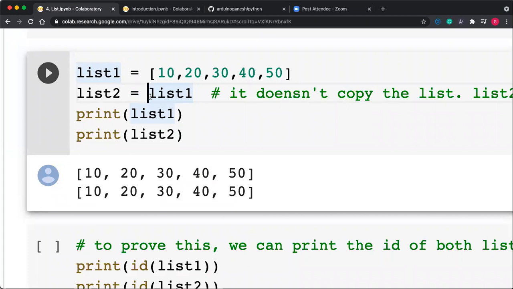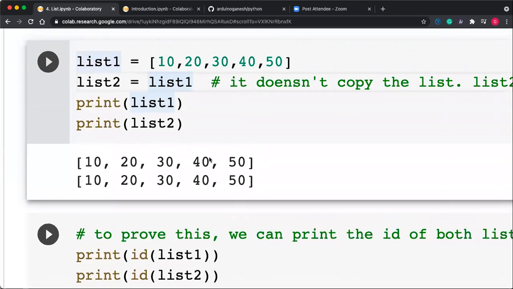List 1, already memory is there. List 2 you are creating, it means that list 2 is also pointing to the same memory. If you are modifying it using list 2, then the same effect will be there on list 1, because both are pointing to the same memory.